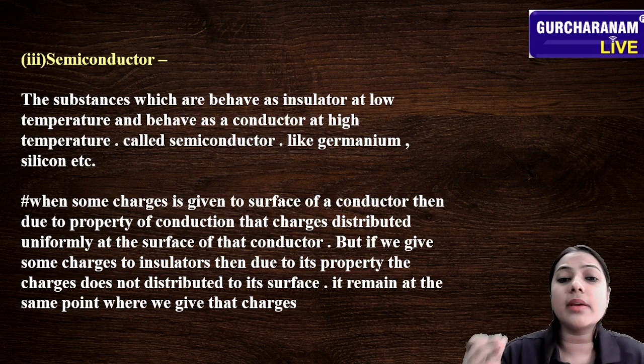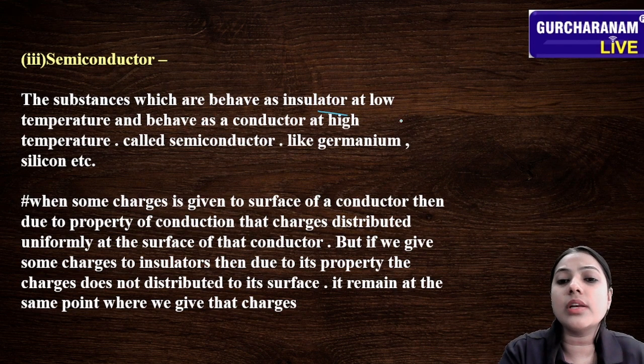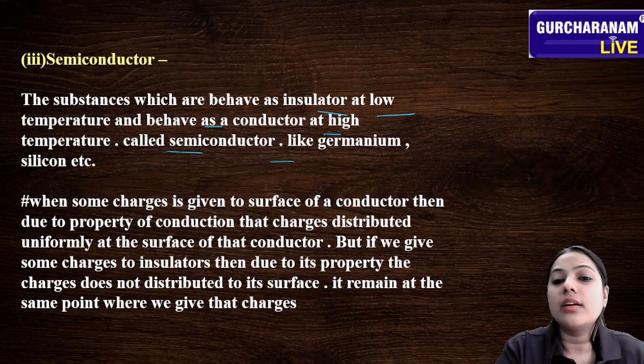Okay, so what is a semiconductor? The substances which behave as an insulator at low temperature and behave as a conductor at high temperature are called semiconductors. The main examples of these semiconductors are germanium and silicon.